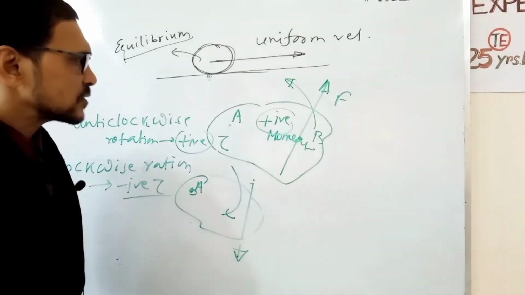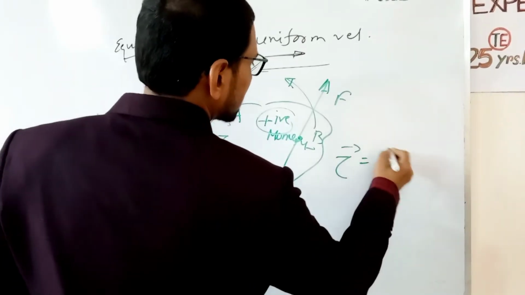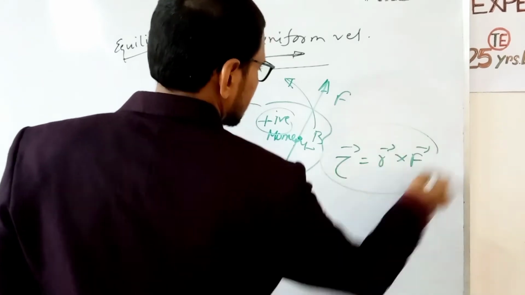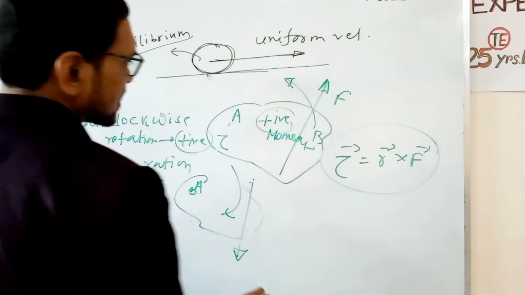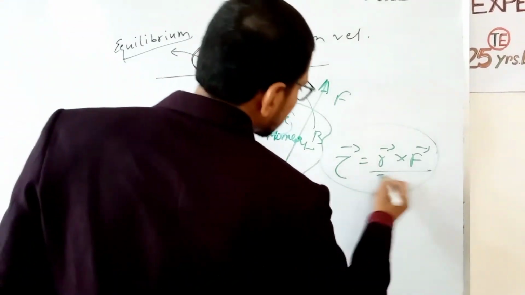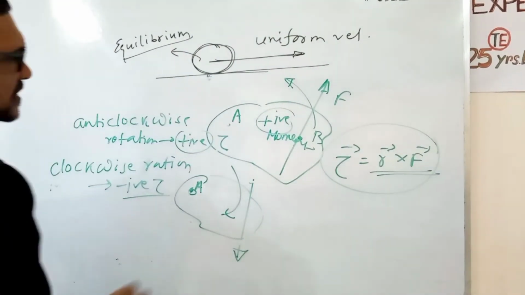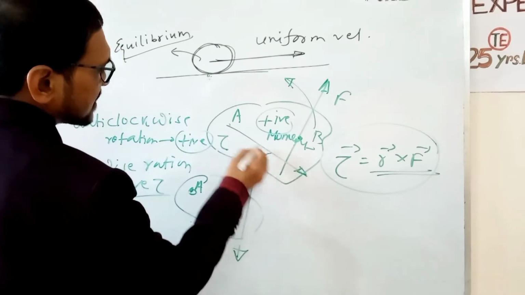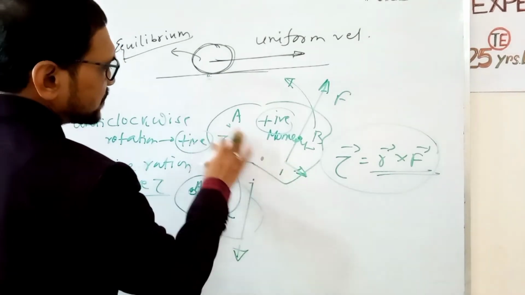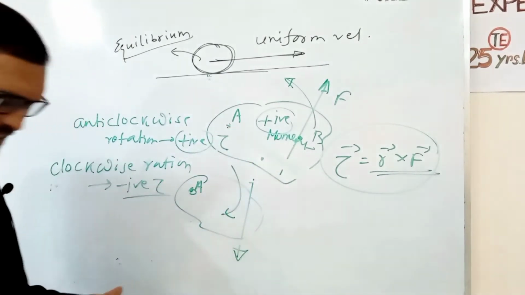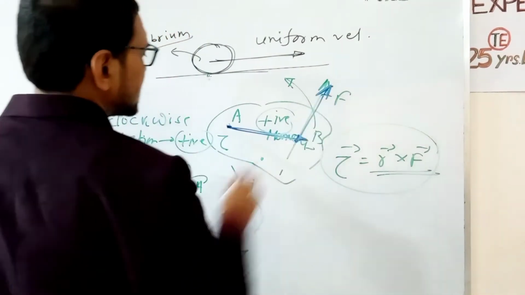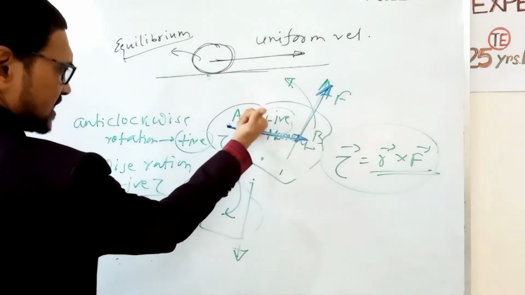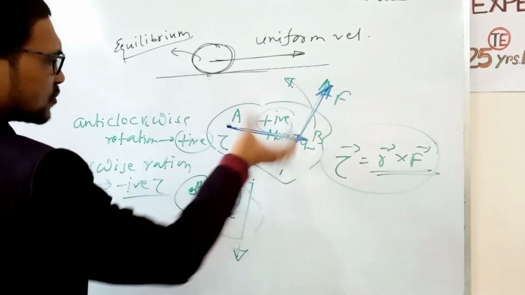So torque is a vector quantity, torque equal to r cross F, as cross product is a vector quantity. And what is the direction of torque? This is determined by the right hand thumb rule of cross product r cross F. If r is along this direction and F is along this direction, then r cross F is normal to the plane in which the body rotates.